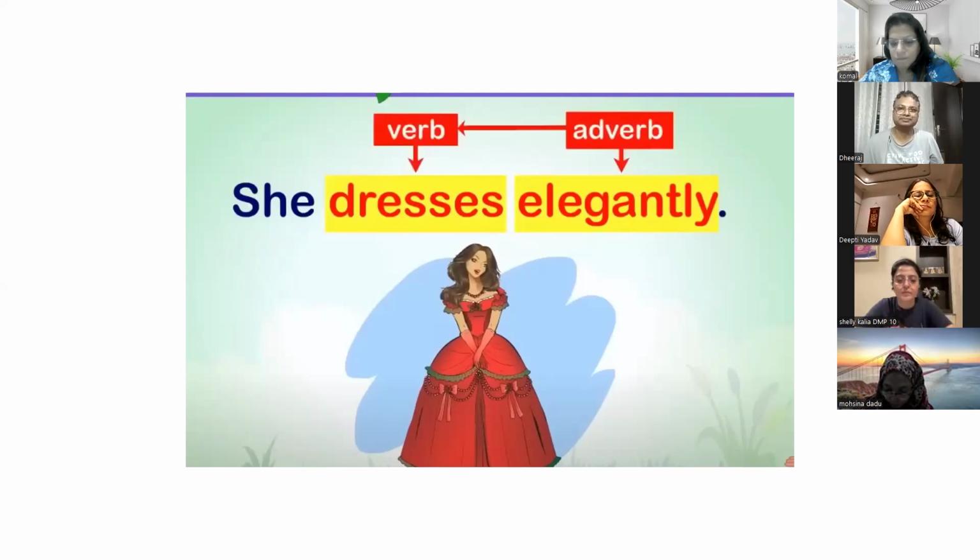Ma'am, can you give more examples? An adverb describes the quality of this. An adverb tells us about an adjective.